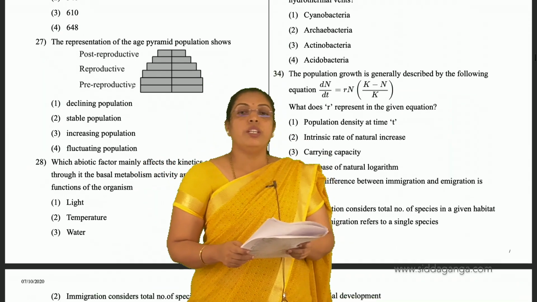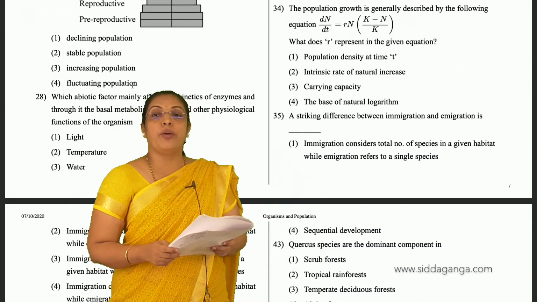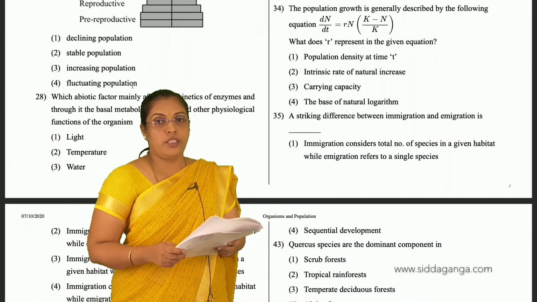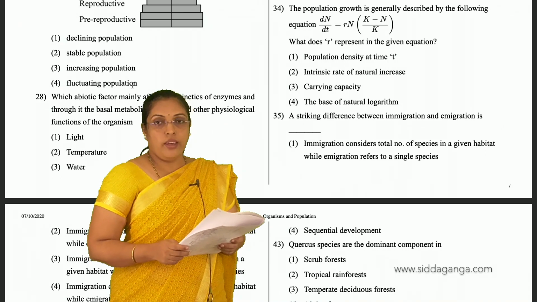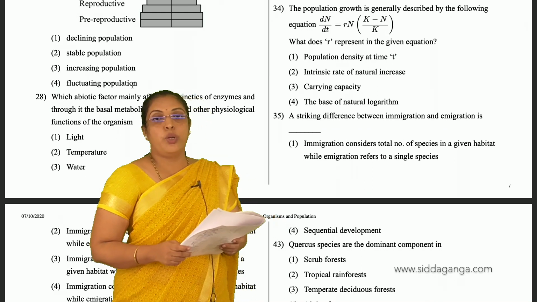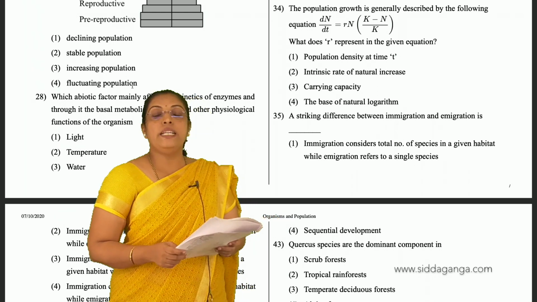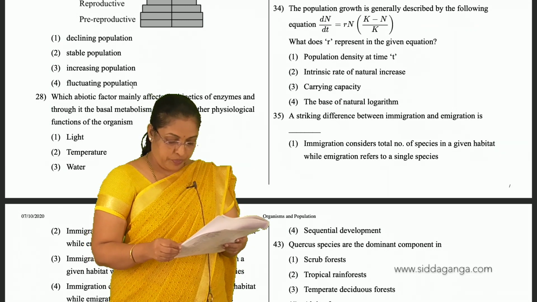Then 34th, the population growth is generally described by the following equation: dN by dt equals rN (K minus N) by K. What does r represent in this given equation? r represents the intrinsic rate of natural increase. Second is the answer.